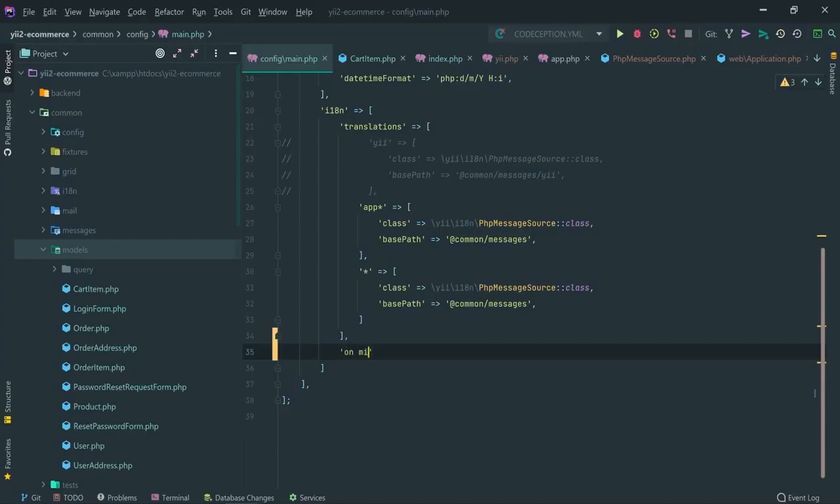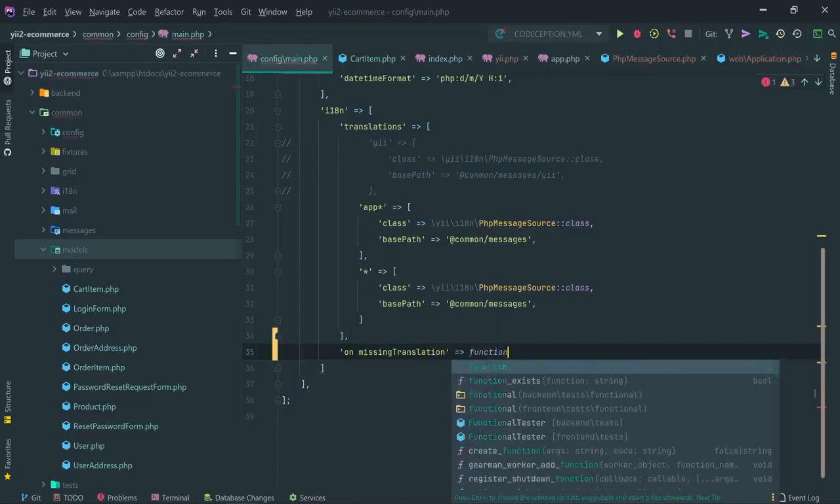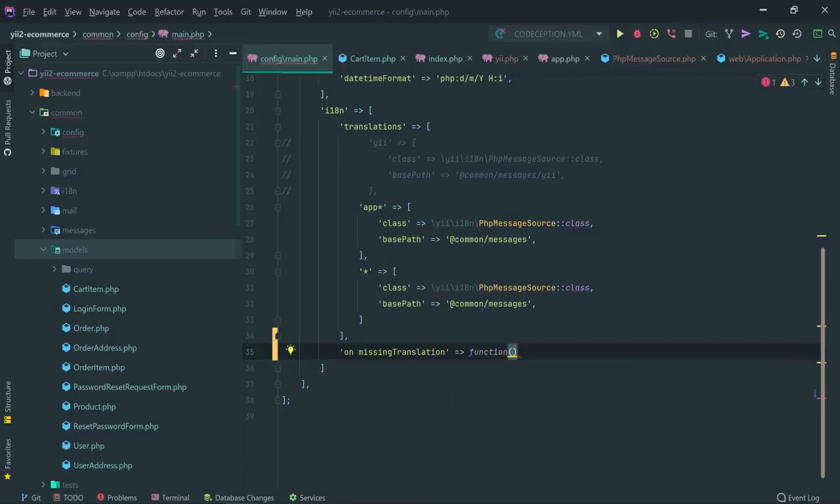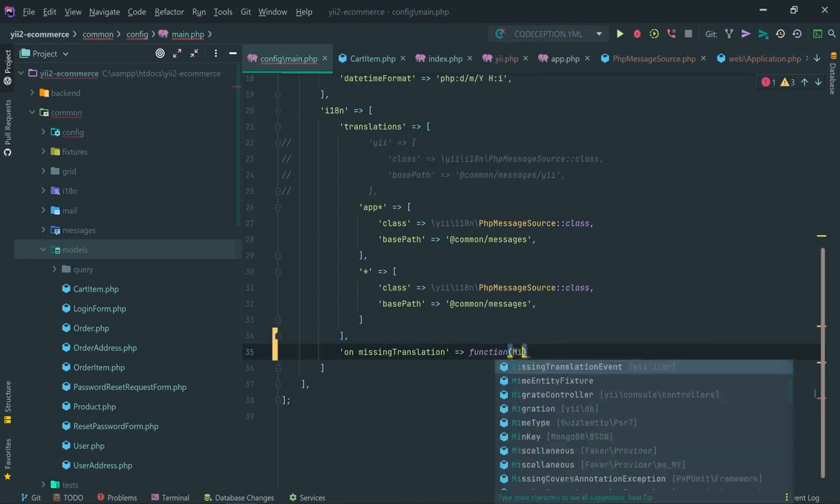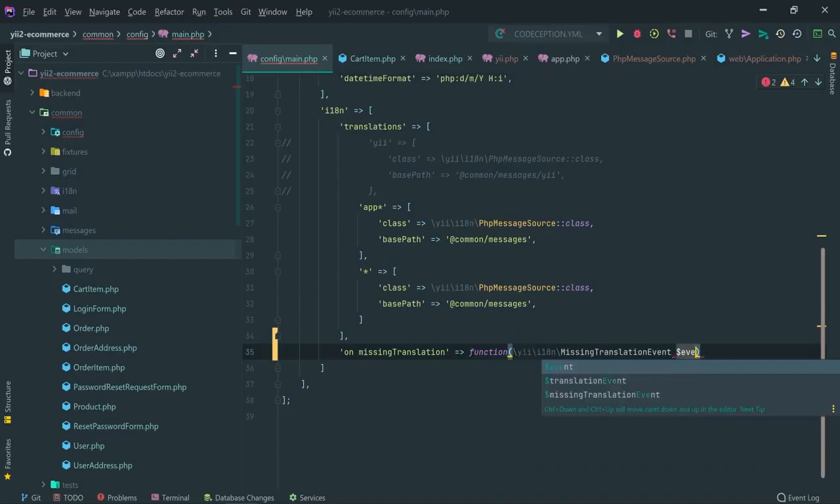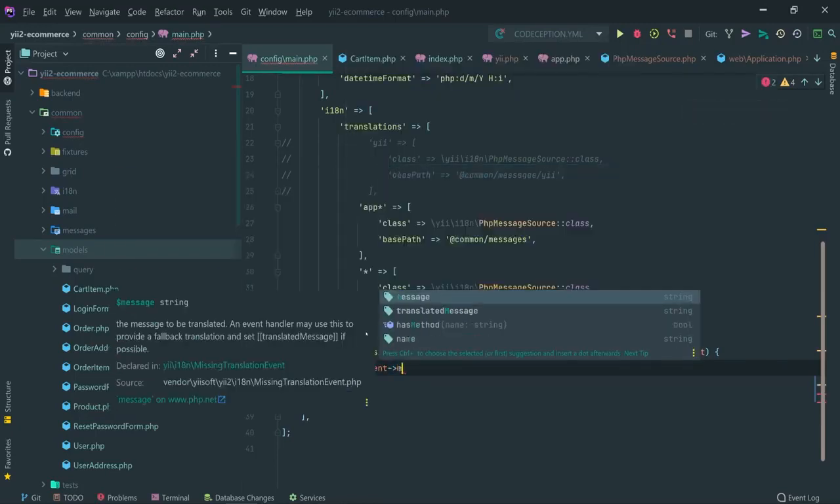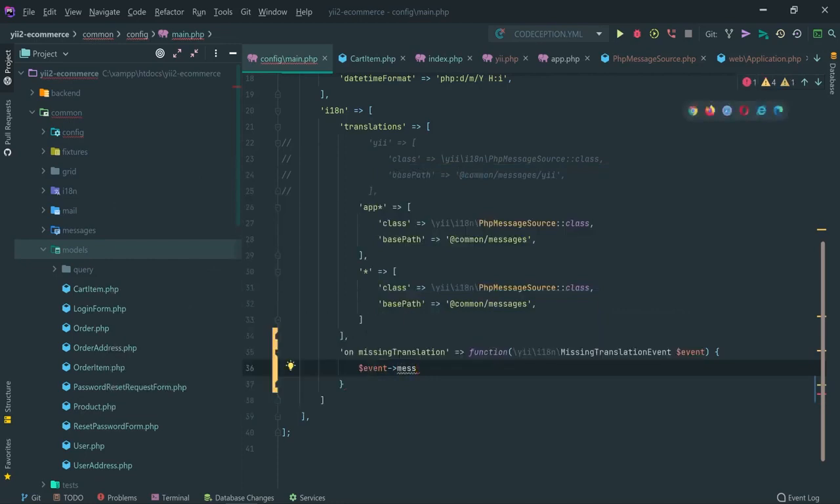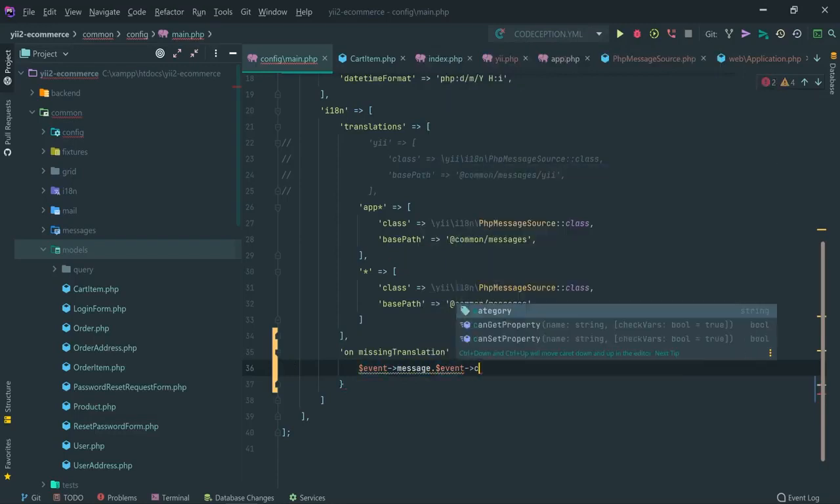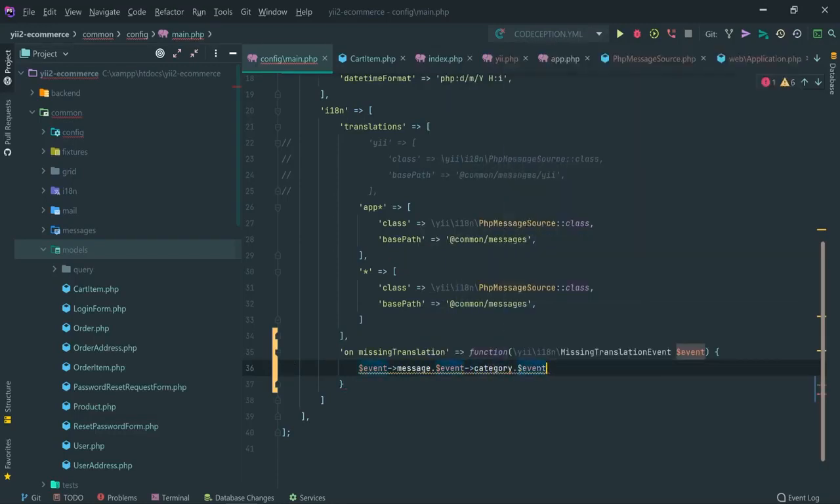So on missing translation, it's going to call the following function. In the function argument, we get a missing translation event, and then I can do a couple of things right here. This event has access to the message which is missing translation. It has access to the category as well, and it has access to the language as well. So these three combinations give me a unique message for language, category, and message.